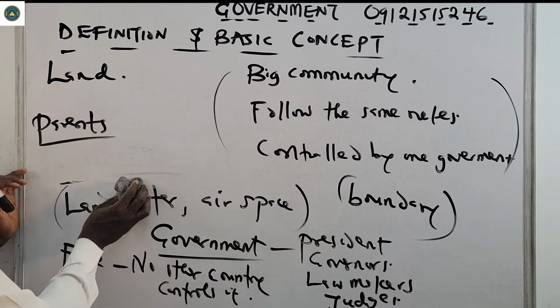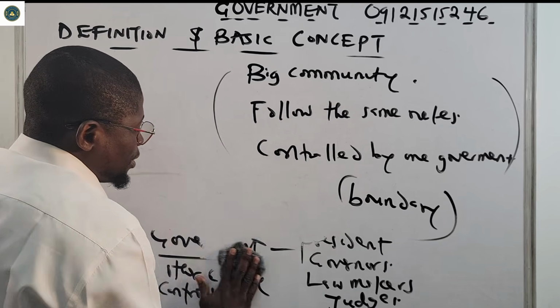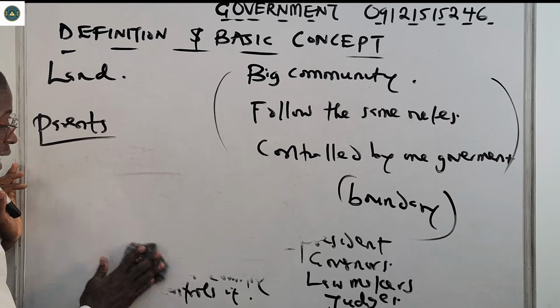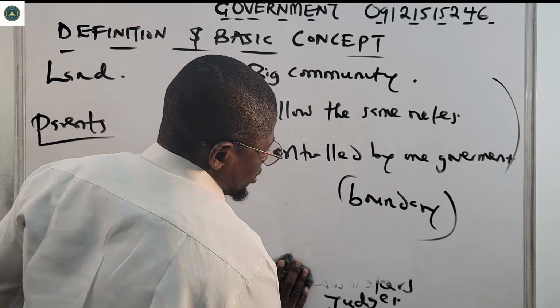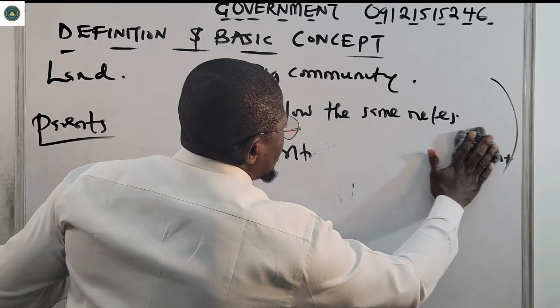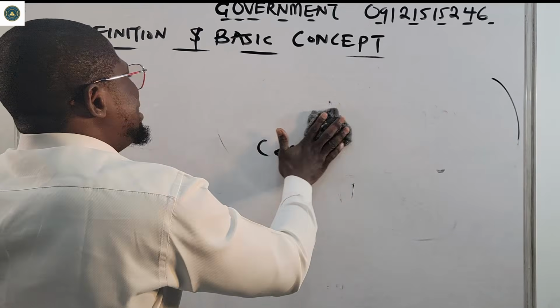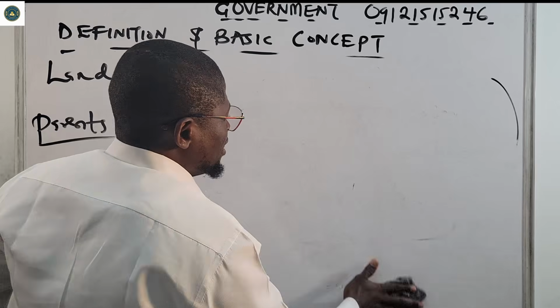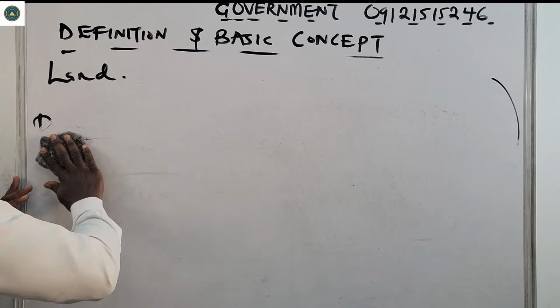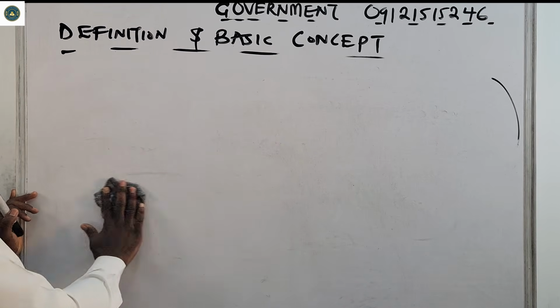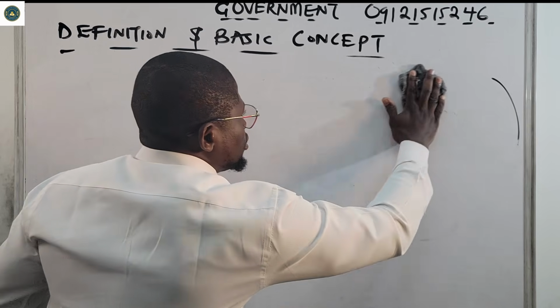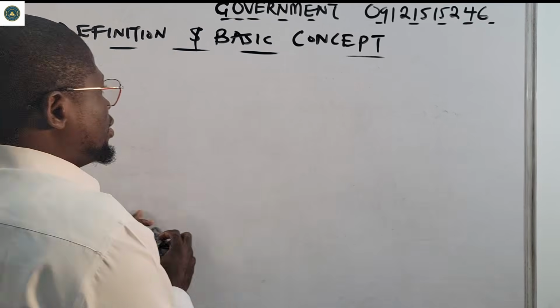So now let us go to definitions of government. We're still going to encounter states, and we'll discuss state also soon. But I just want you to understand, because you'll be hearing state. What does this state even mean? This state like Edo State, like Lagos State. I hope you are very clear with that.